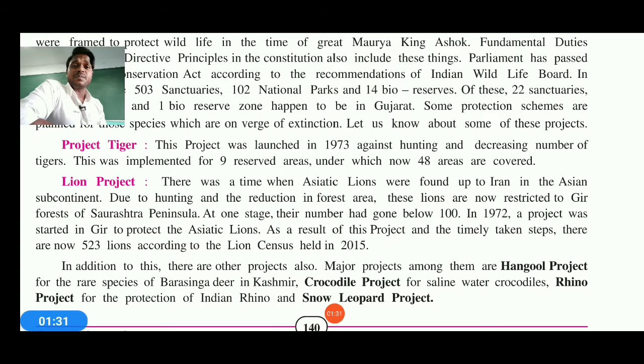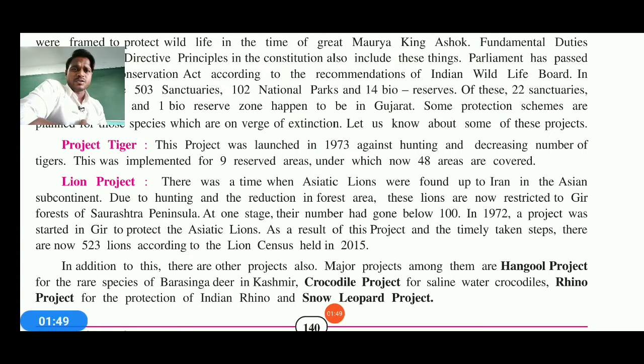The tiger project, my dear students, was launched in the year 1973, and against hunting and the decreasing numbers, the tigers were saved. This was implemented for 9 reserve areas, under which 48 areas are already covered.